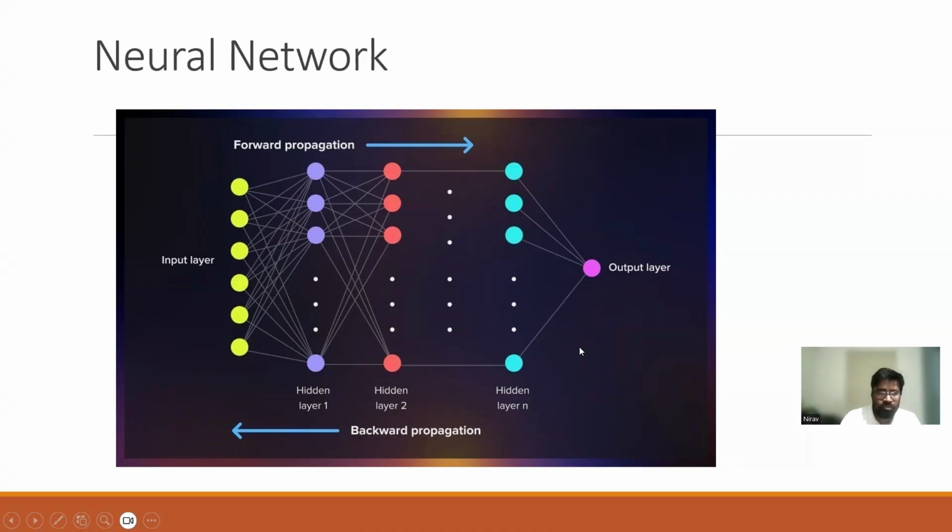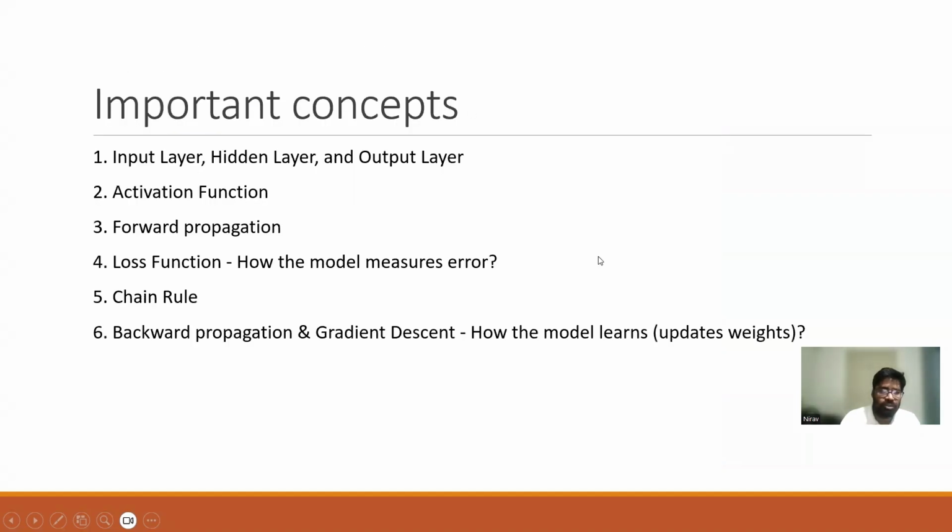So that concept also will come into picture. Basically, the important concepts you need to learn about neural networks are the input layer, hidden layer, output layer, then activation functions, forward propagation, then some information about the loss function, because it measures the error the first time during training when your model gives you the output. So how much error it is, and then backward propagation, chain rule, all this comes into picture. It updates the model weights, and then it again improves its accuracy or output results.